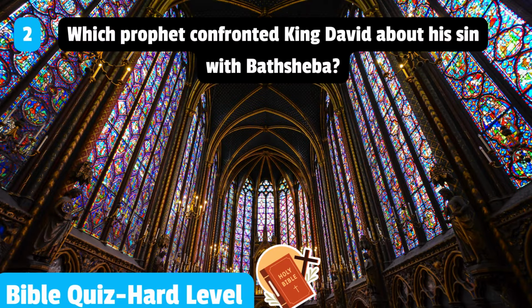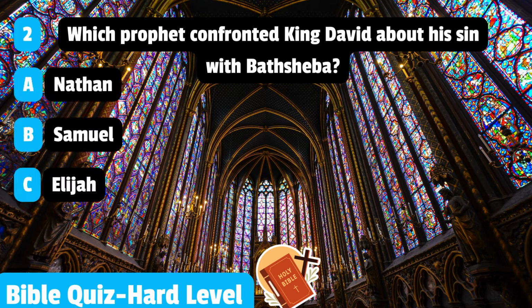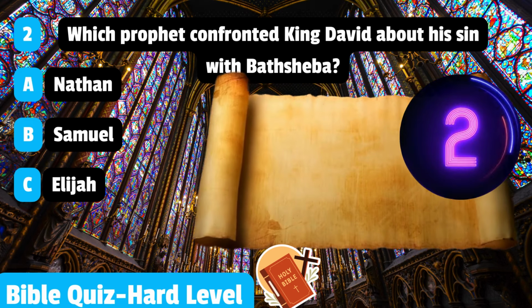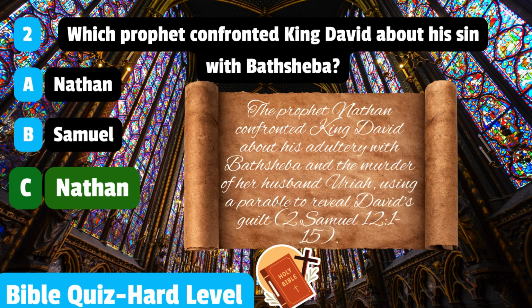2. Which prophet confronted King David about his sin with Bathsheba? Nathan, Samuel, Elijah. The prophet Nathan confronted King David about his adultery with Bathsheba and the murder of her husband Uriah, using a parable to reveal David's guilt. 2 Samuel 12 verses 1 to 15.